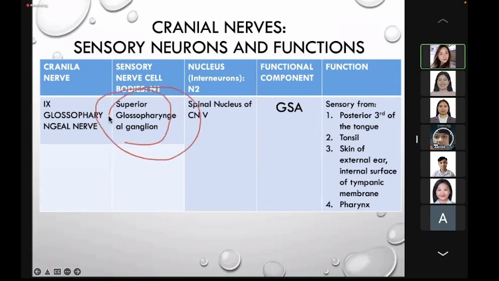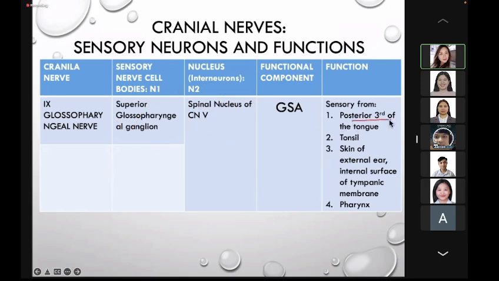How about the superior glossopharyngeal ganglion? Afferent information concerning sensation enters the brainstem via the superior glossopharyngeal ganglion and ends in the spinal nucleus of the trigeminal nerve.